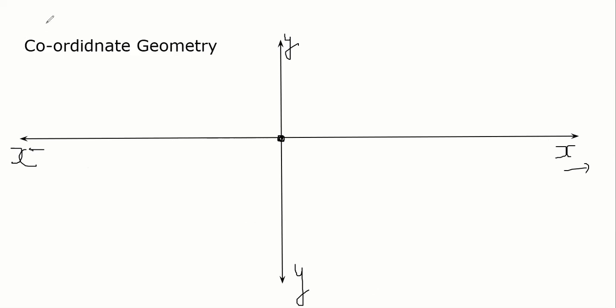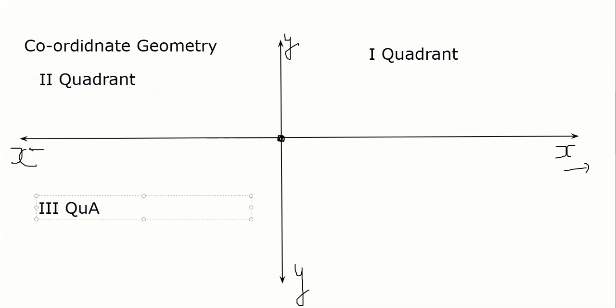You also know, I have divided the whole space into 4 quadrants. This is the first quadrant. This is my second quadrant. This you would be knowing, guys, right? This is the third quadrant. And this is the fourth quadrant.